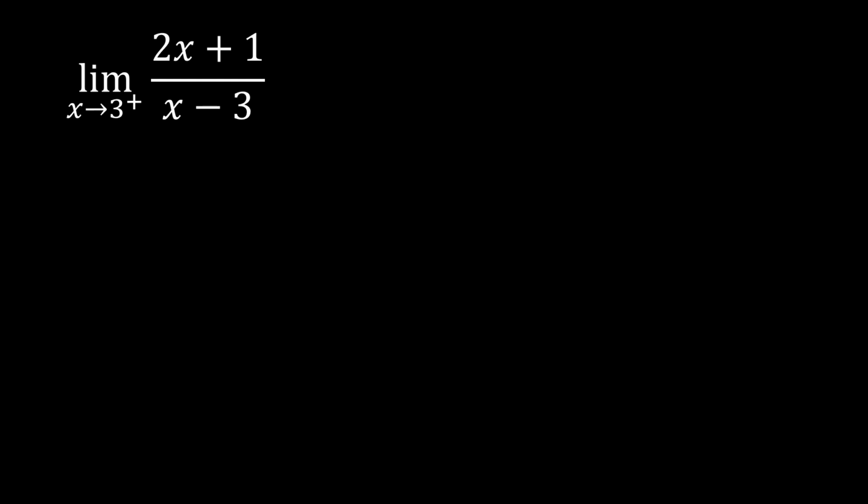So let's start with the example. Limit of 2x plus 1 over x minus 3 as x approaches 3 coming from the right side. Basically, we don't have a problem with the top one. We can simply substitute the value we are approaching, so 2 times 3 plus 1. At the bottom part, once you plug in 3, that will become 0. This is what we wanted based on our theorem, that the limit of the g of x here will become 0.